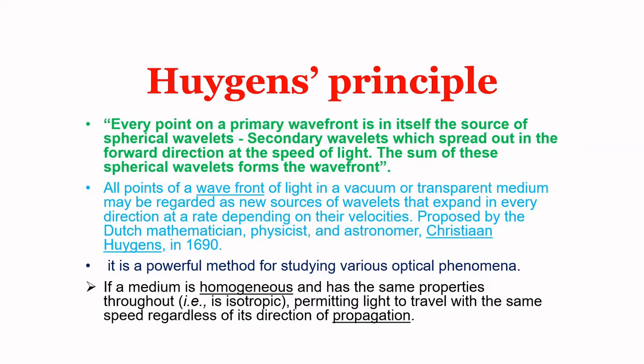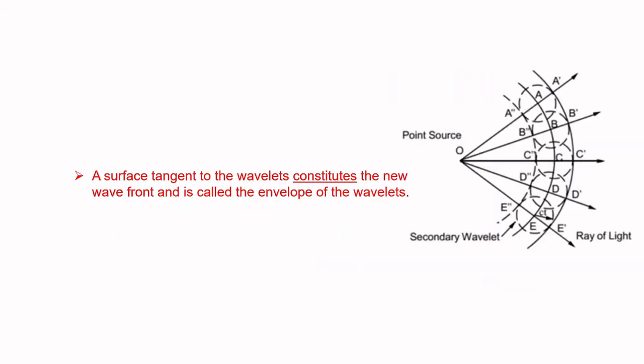The wave theory is a powerful method of studying the varying optical phenomena. If a medium is homogeneous and has the same properties throughout, meaning isotropic, it permits light to travel with the same speed regardless of its direction of propagation. So we can see here, at O, we have a point source of light, and light starts propagating in the forward direction like this.